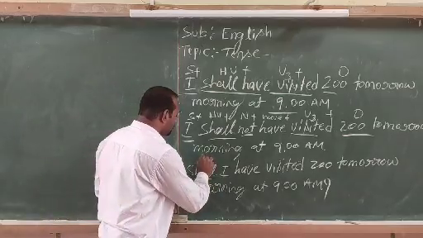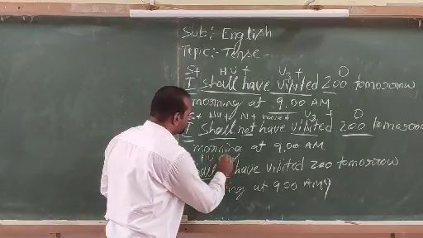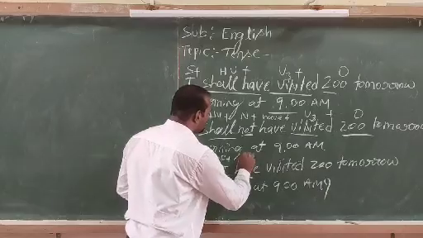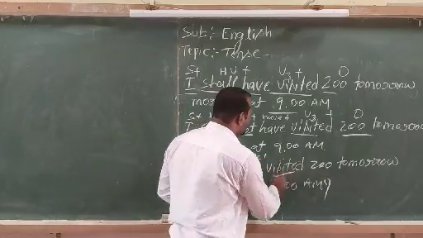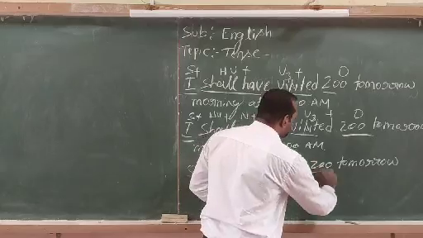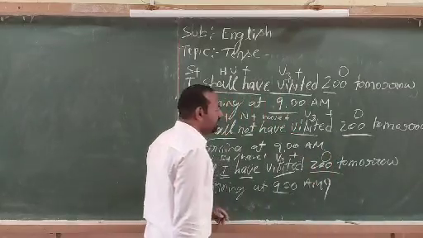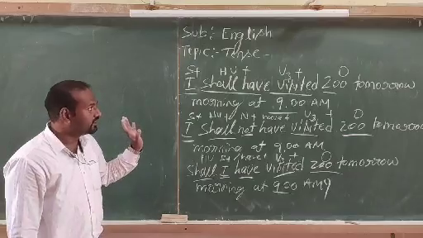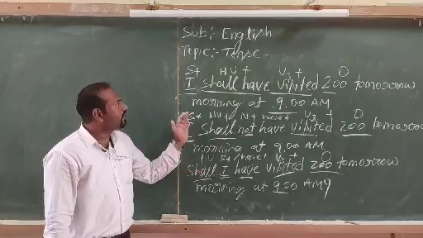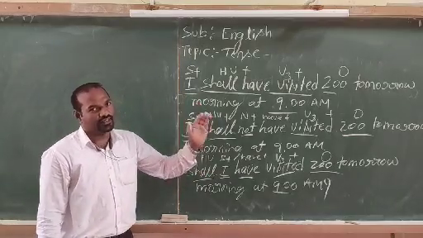Here shall stands for helping verb plus subject, have indicates future perfect tense, visited is V3, and the rest of the sentence is called the object. At the end of the sentence we put a question mark because it is a yes or no type of sentence. So this is one example for future perfect tense.